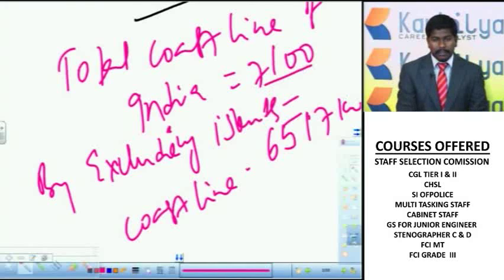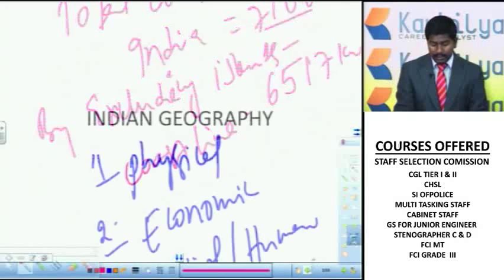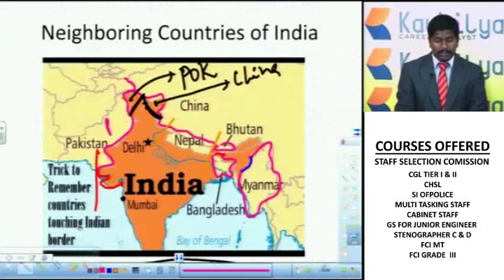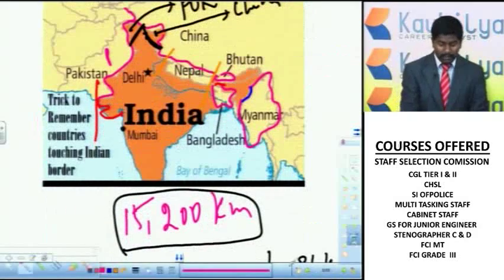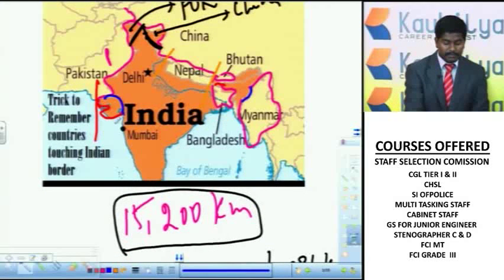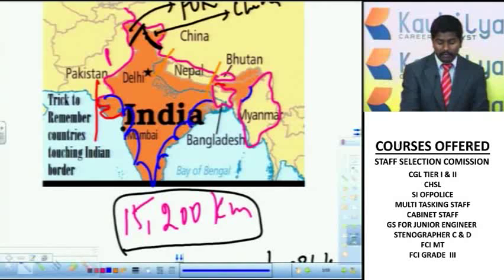Today there are 9 states which share their boundaries with the waters of the Arabian Sea and Bay of Bengal. Look at this picture: Gujarat, Maharashtra, Karnataka, Kerala, Tamil Nadu, Andhra Pradesh, Odisha and West Bengal.